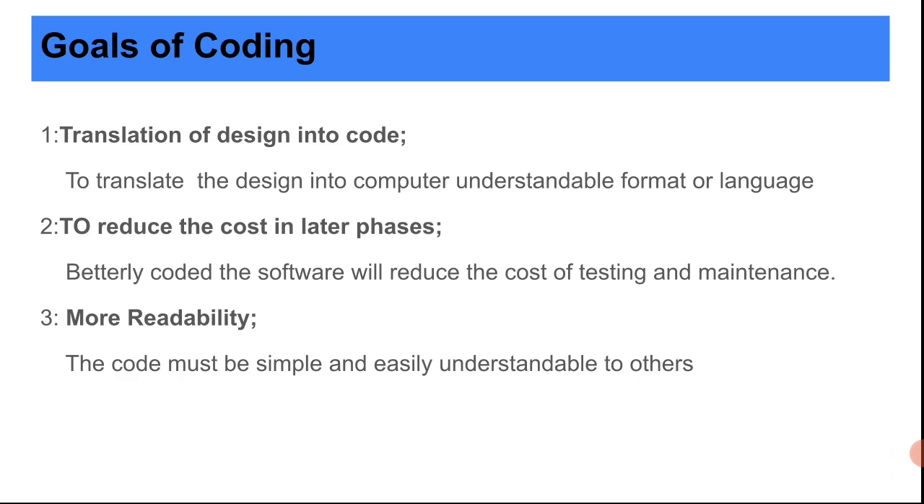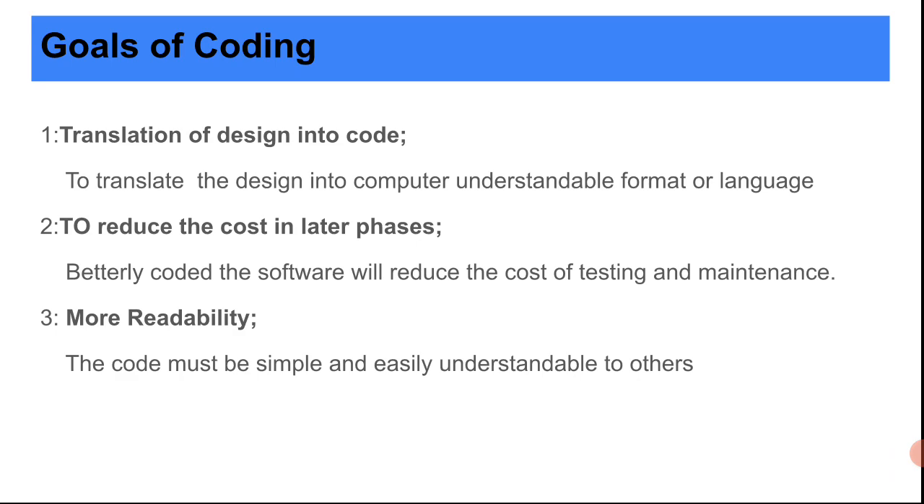Next is to reduce the cost in later phases. Better coded software will reduce the cost of testing and maintenance. That is why proper coding gives us a very good product, while badly coded software will need more maintenance and testing cost. So the goal of coding is to code the design well, to reduce the cost of maintenance and testing.